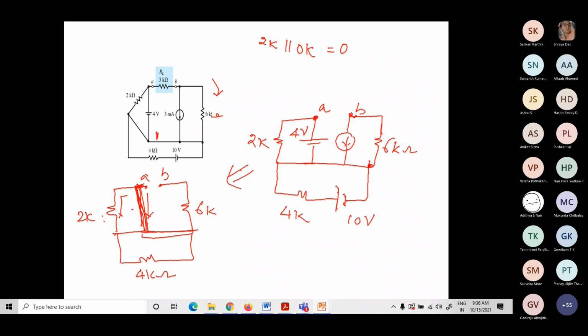So there won't be any current through this. Now I will have my 6K and 4K. What is the connection between 6K and 4K?